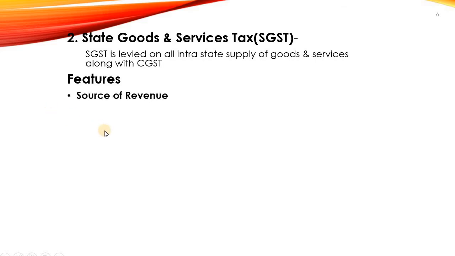The first one, source of revenue. SGST is purely a source of revenue to the state government. It will not be part of the central government's revenue, and the state need not share anything with the central government. Then levy of GST. GST is levied on all the intrastate supply of goods and services within the state. If there is any transaction taking place within the state, then SGST is levied. Then transaction value. SGST shall be paid on the transaction value calculated as per section 15 of the SGST Act.